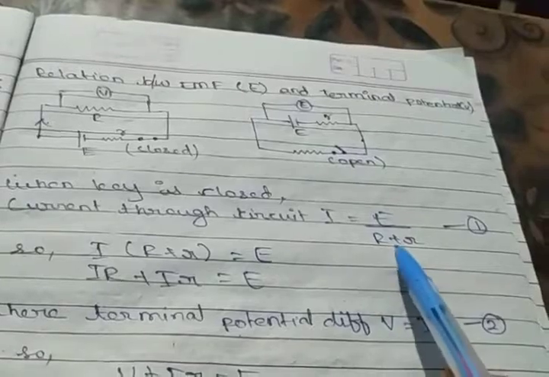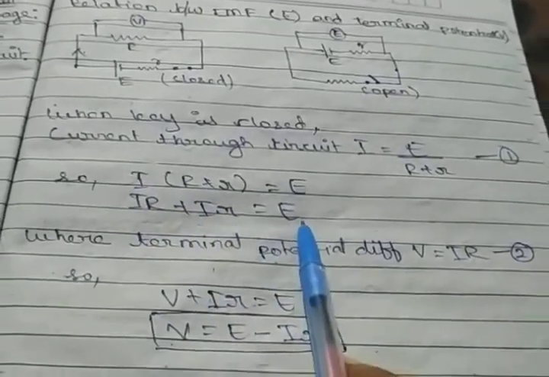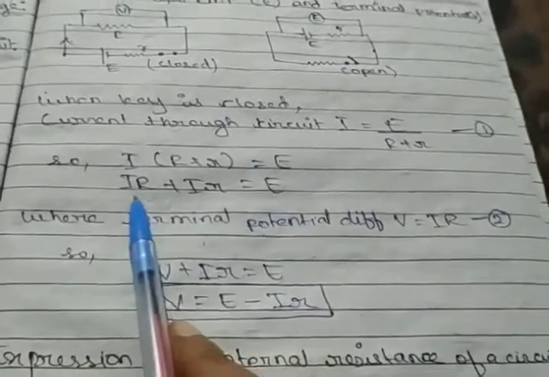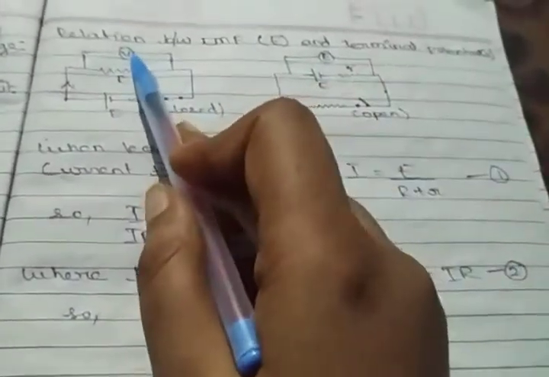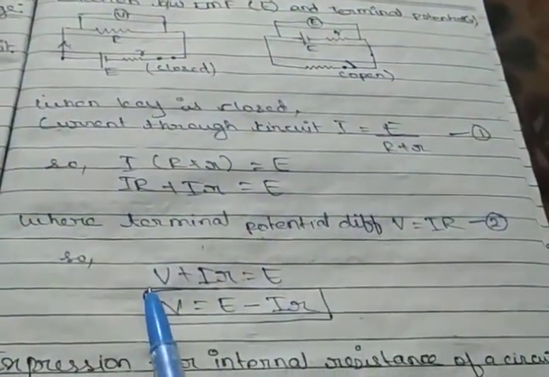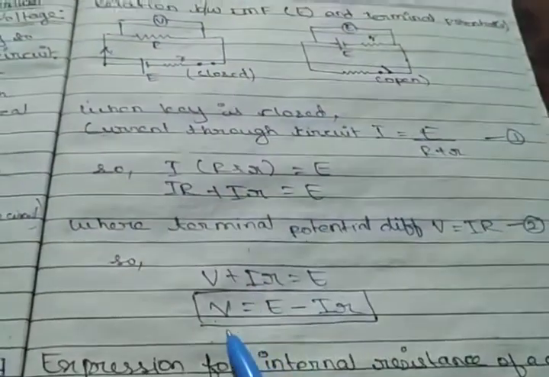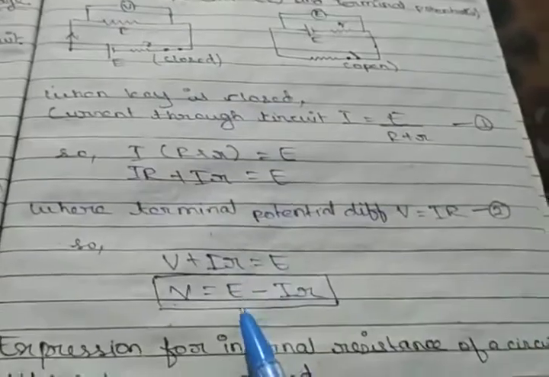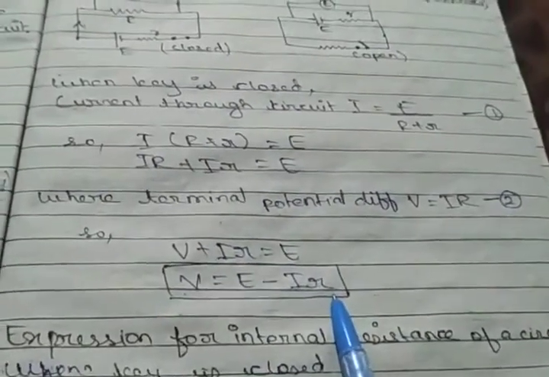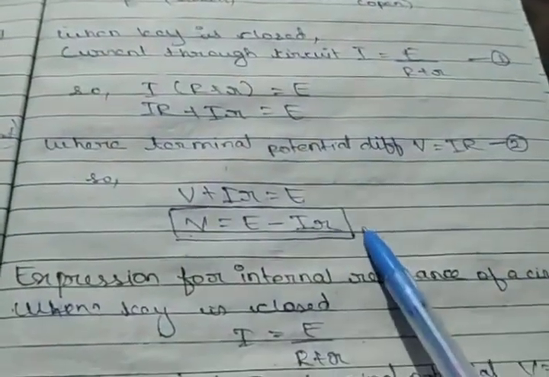Now we can solve it further. We can take this R plus r, we can multiply it here with I to get this formula. IR plus I into small r is equal to E. Now we already know that I into capital R will give me the potential difference through this resistor. So I can write it here, terminal potential V over here. So V plus Ir is equal to E. So from here I get the potential difference across any 2 points is equal to EMF of the cell E minus I into internal resistance of the cell. So we can find the potential difference across any 2 points with this formula. It is a very important formula.